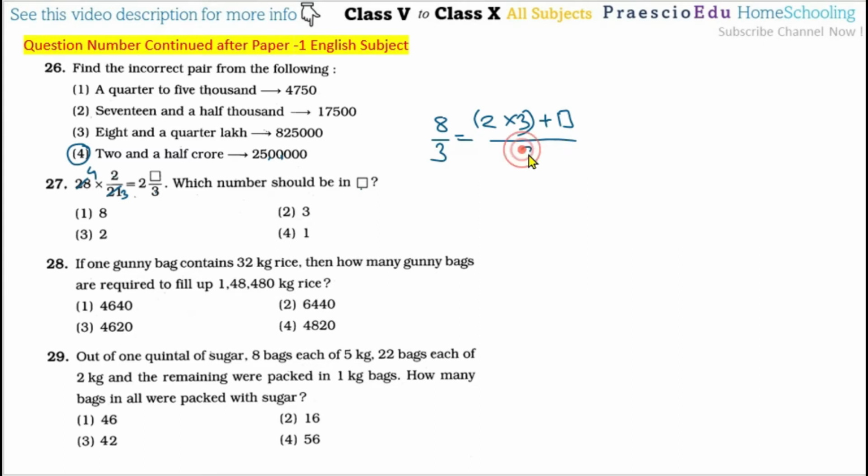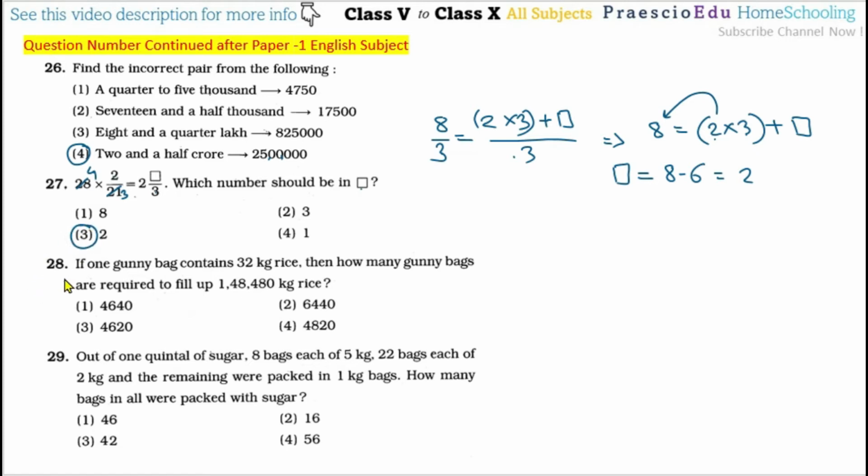So now this 3 in the denominator is the same, so 8 is equal to, in a bracket, 2 multiplied by 3 and then addition of this box. So the addition of this square box is equal to 2 multiplied by 3, that is 6. If this is addition, it will come here as subtraction. So 8 minus 6, that is 2. So option number 3, 2, is the correct one.